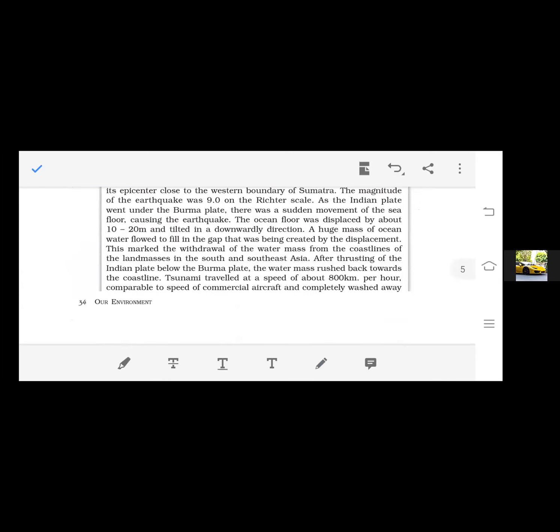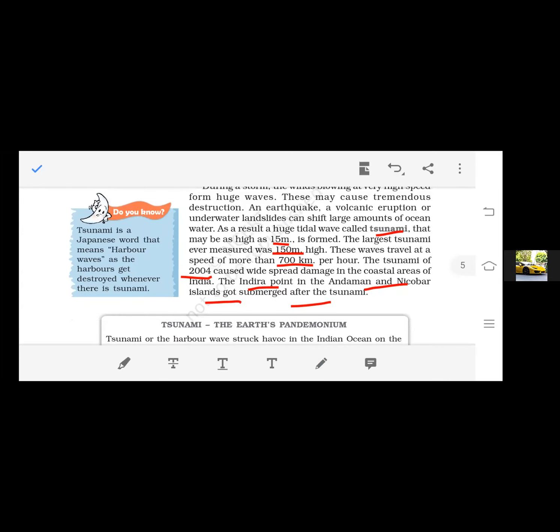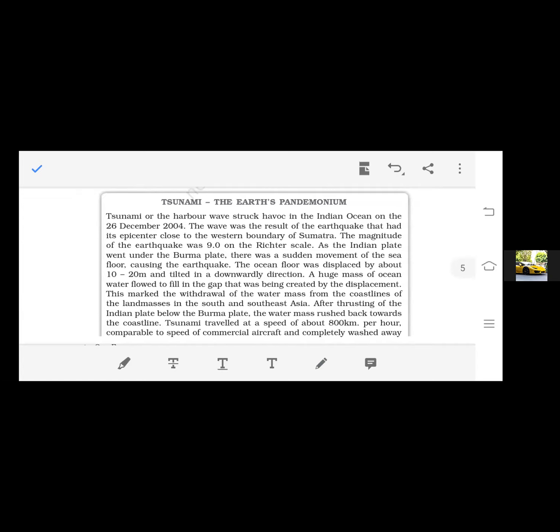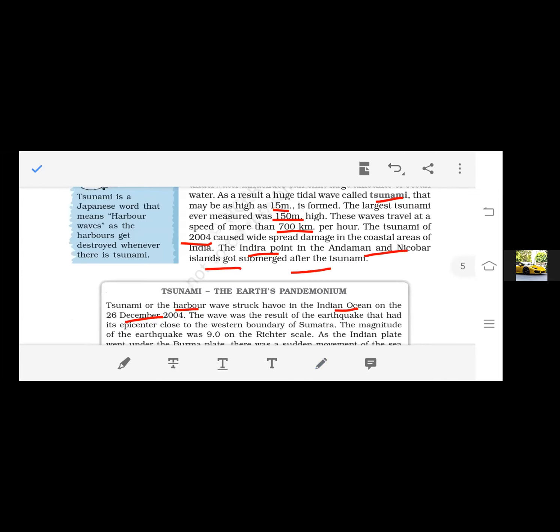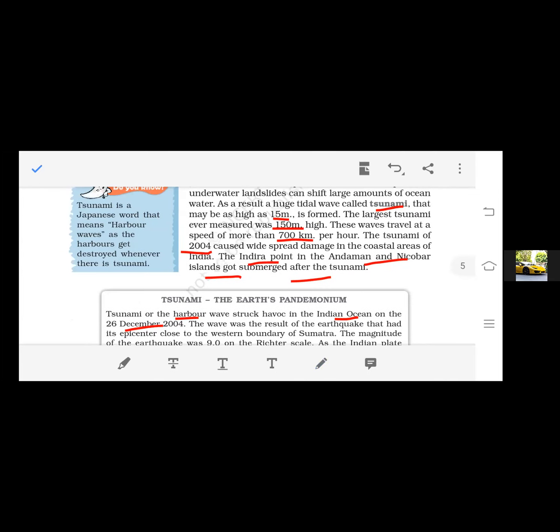Right, so tsunami, the Earth's pandemonium. Tsunami are the harbor waves that struck havoc in the Indian Ocean on the 26th December 2004. Before this you have to know what a tsunami is.